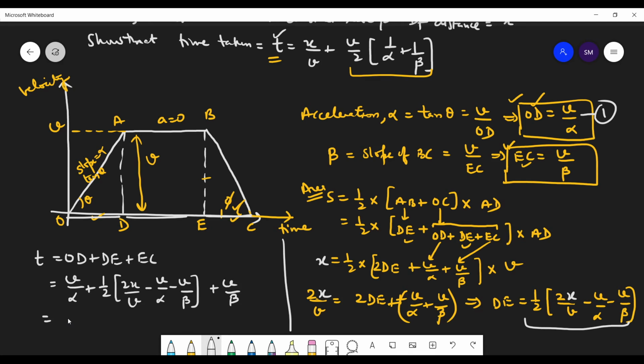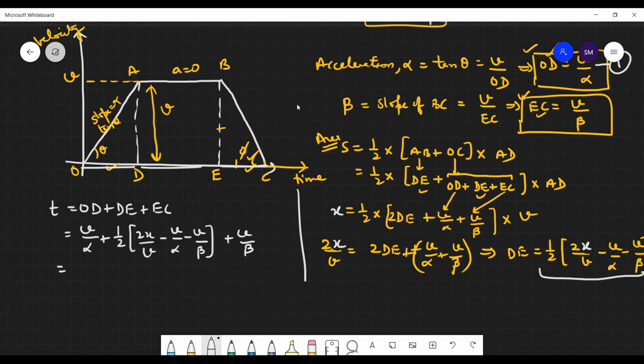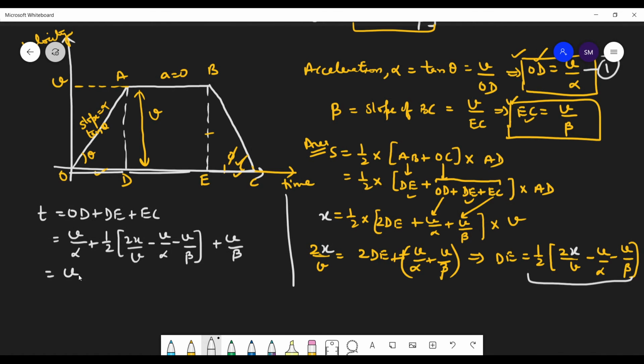Okay, students? And now what do you get? V by alpha plus, so half will be multiplied. So you get x by V minus V by 2 alpha minus half V by beta plus V by beta.